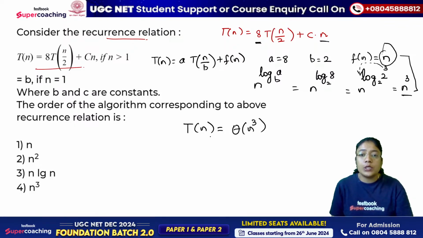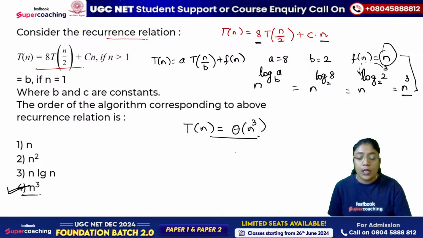Check for the options. It is going to return cubic time complexity, that is nothing but option 4. So 4 is the right answer for this question.